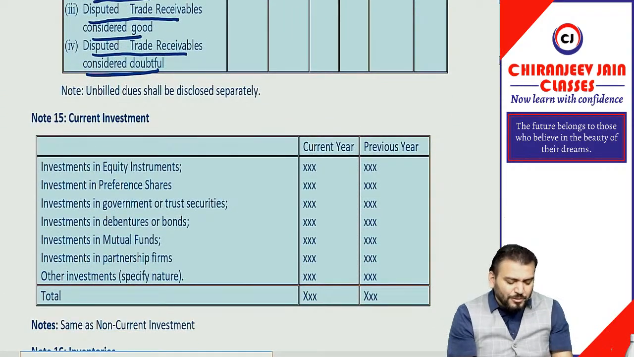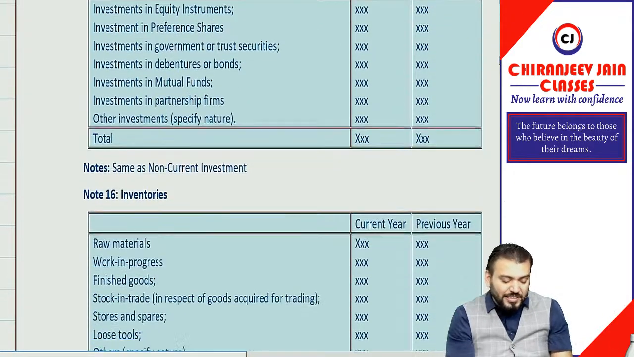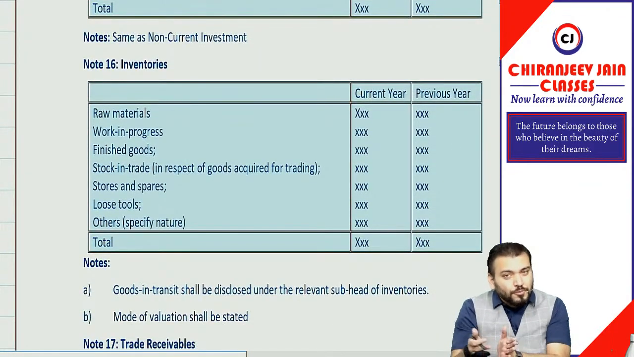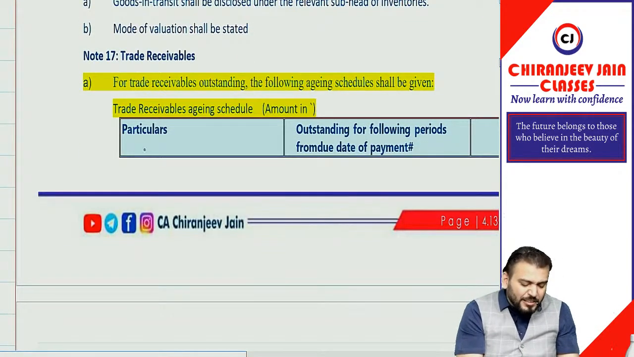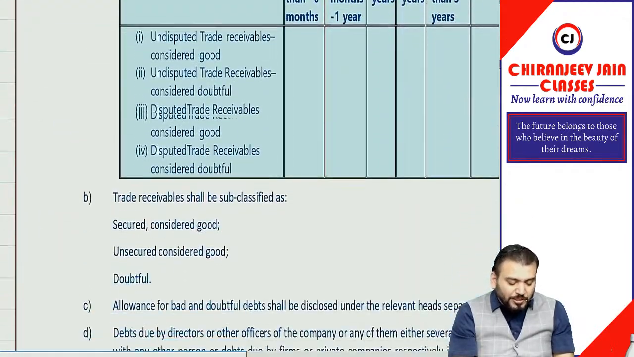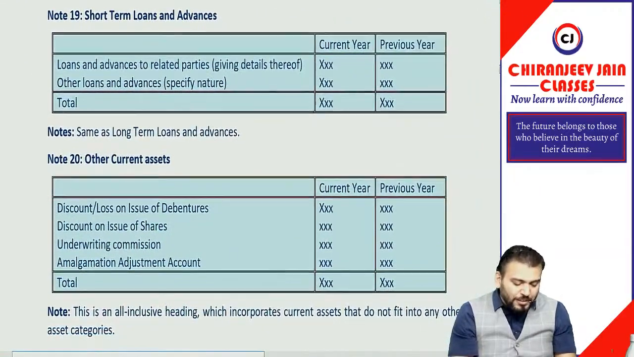Understood? Correct. I don't know whether it is important or not. If asked, you should know how to prepare this aging schedule. But because it is an amendment, for the first exam, this attempt, it may be important from the examination point of view. Similarly for trade receivables which are current, the same aging schedule is given. You can read it on your own. Correct. This much I hope you have understood.